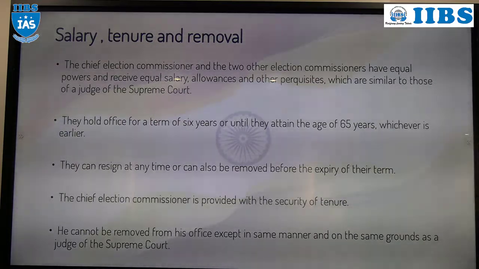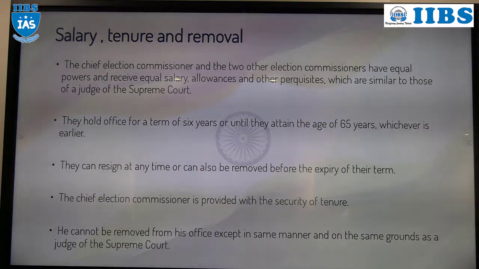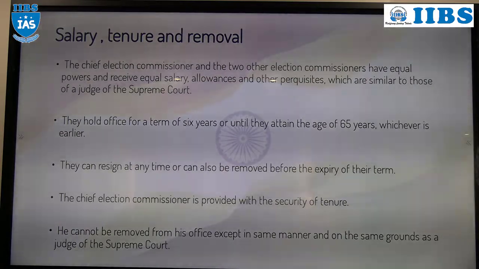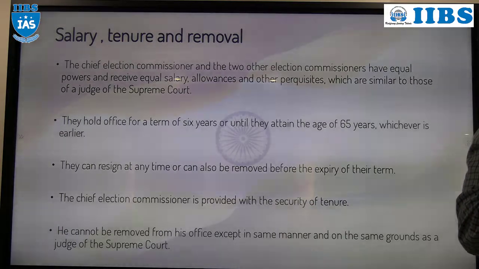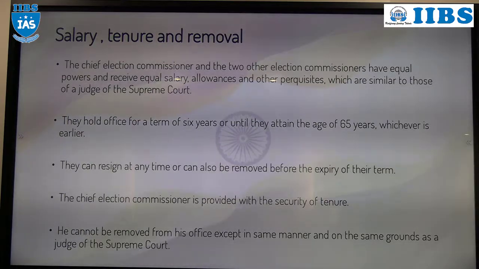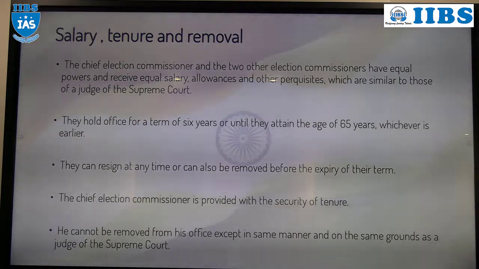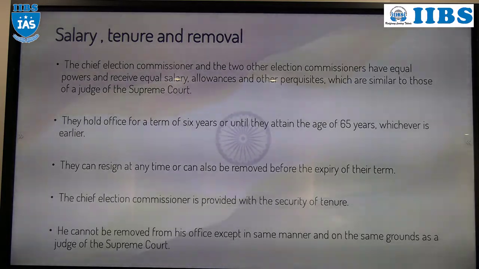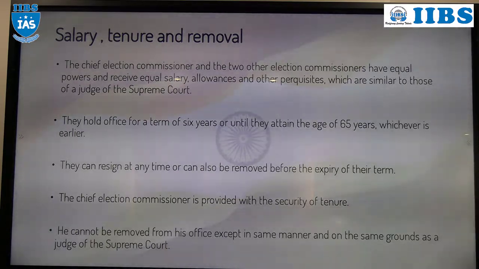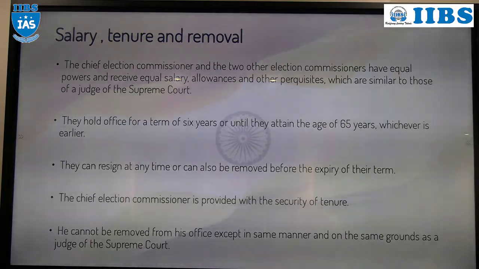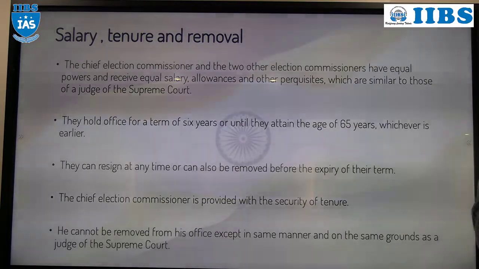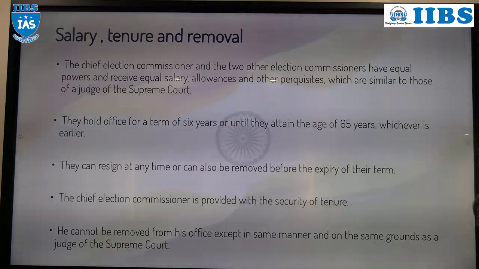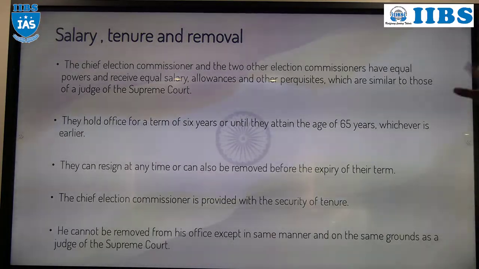Apart from that, the salary of the Chief Election Commissioner as well as the Election Commissioner is equal to the Judge of the Supreme Court. At present, the salary of a Judge of the Supreme Court is 2.5 lakh, as we have studied in the Supreme Court. Either a Chief Election Commissioner or Election Commissioner, their salary is equal to that of a Judge of the Supreme Court. Now next, tenure.